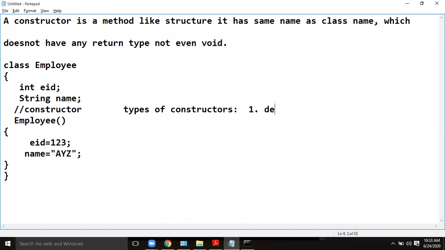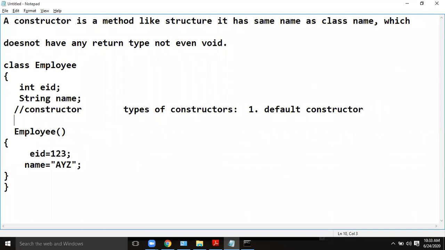One is a default constructor, which takes no arguments. You see, there are no arguments. The other type of constructor is a parameterized constructor, where the constructor takes parameters also.